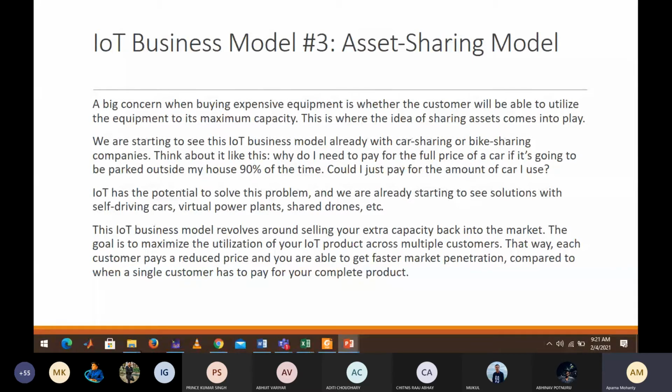So that's what can happen in your product also. Suppose you want to sell your product, you need not always go for selling it at a higher price. What you can do is put it as an asset sharing model also.